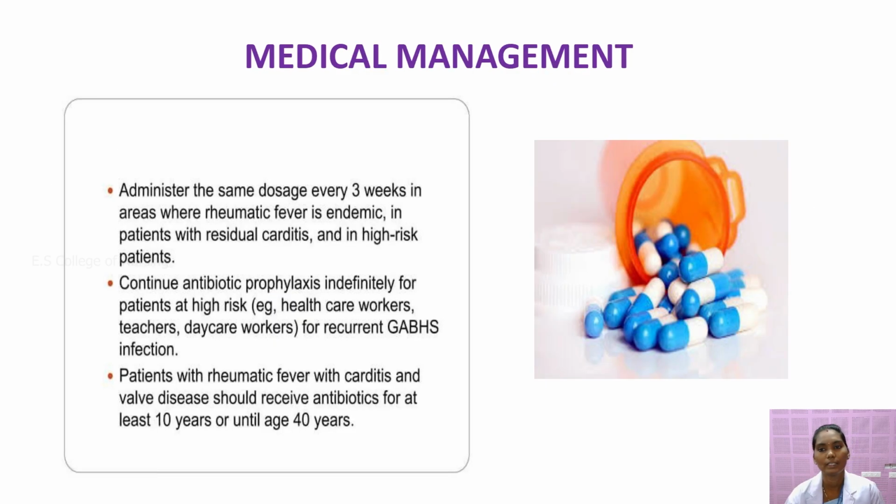Next we'll move on to medical management of rheumatic disease. Continuous prophylactic antibiotic medication helps to prevent recurrent GABHS infections. And next, patients with rheumatic fever with carditis and valve disease should receive the antibiotic for at least 10 years or until the age of 40 years.